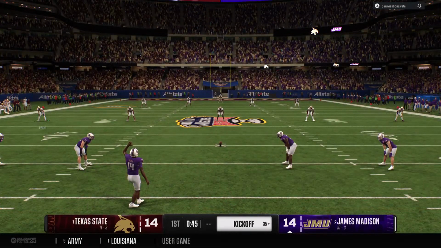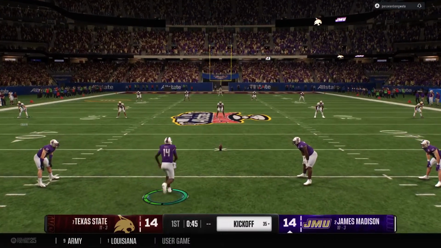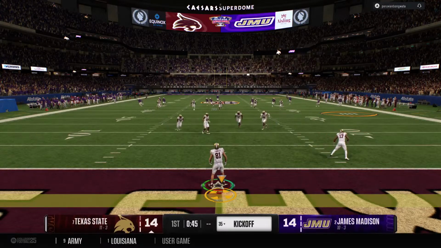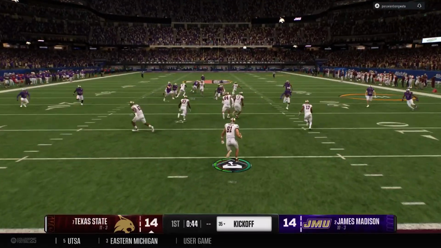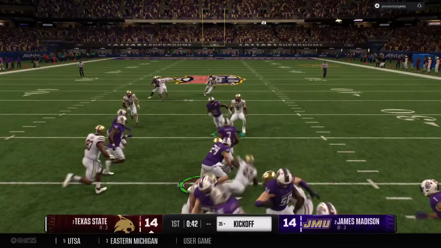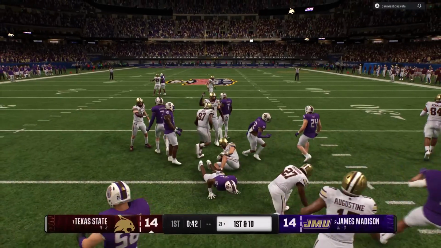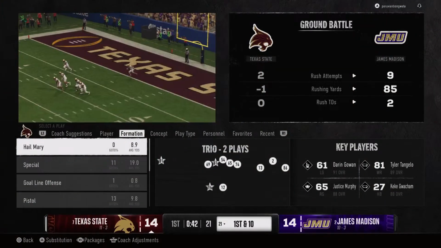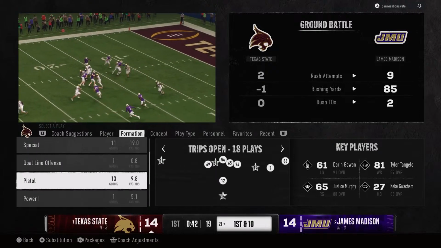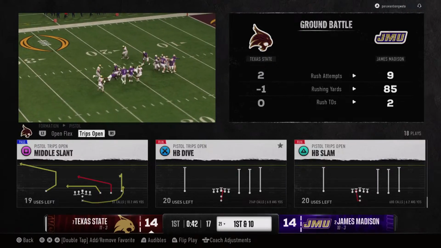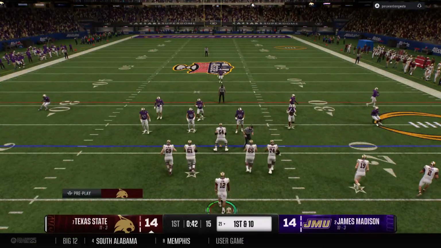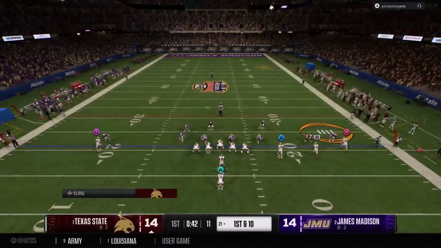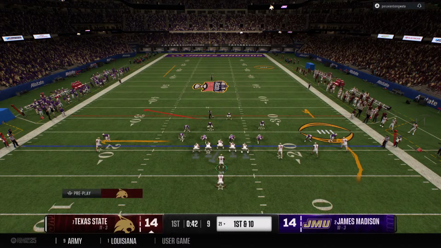Getting set to kick the ball off now. And the return starts just inside the end zone. He'll be tackled at the 21. That's good work by the coverage team. Here comes the Texas State offense back out there. A little bit of my turn, your turn in the early going here. Both offenses scoring touchdowns their last possession.